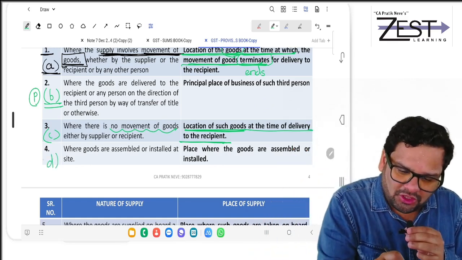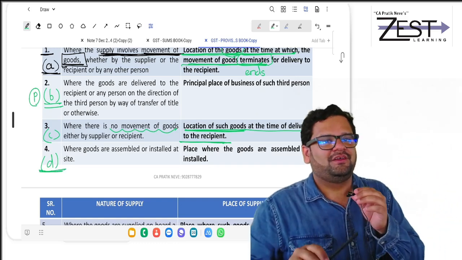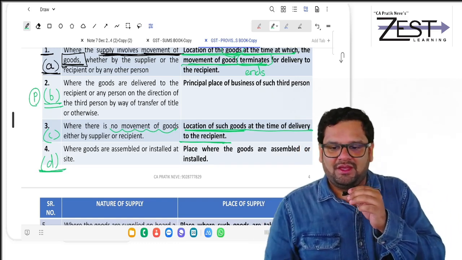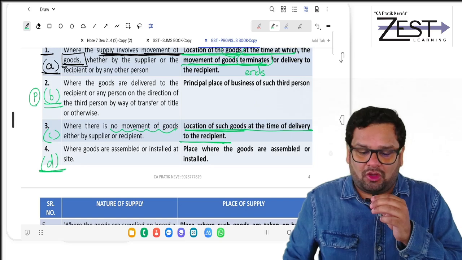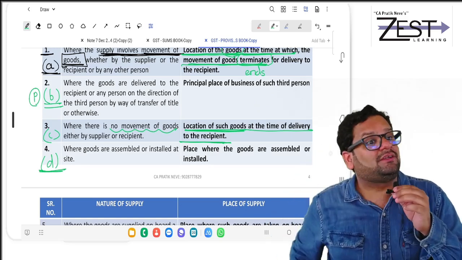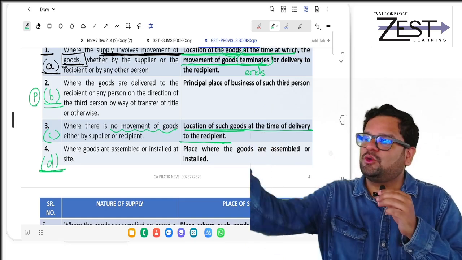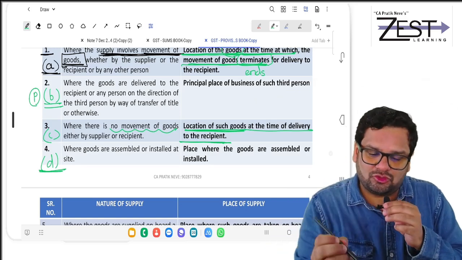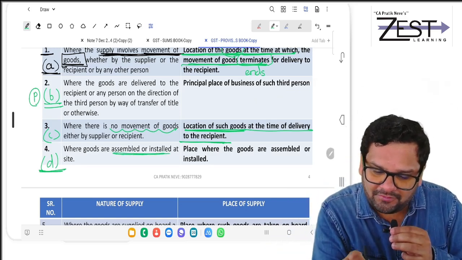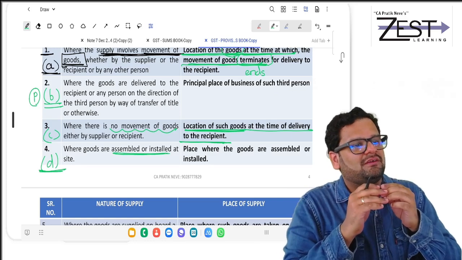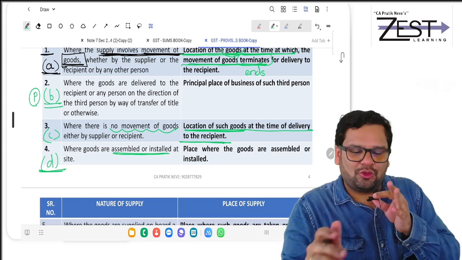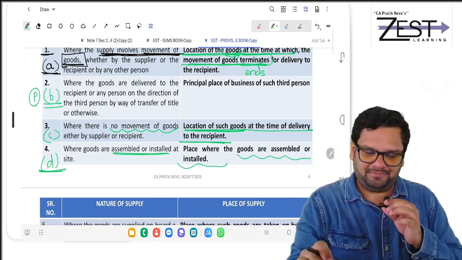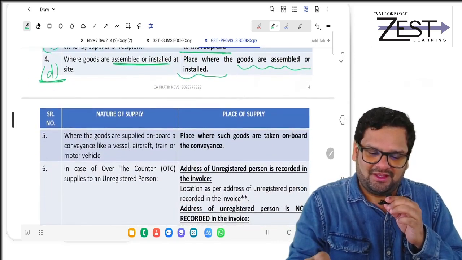Then fourth is clause D. What is fourth? That is actually clause D. Where the goods are assembled or installed at a site. Okay, means what? In a factory, the goods are to be assembled or installed. What is the place of supply? Place of supply is that location where the goods are assembled or installed.